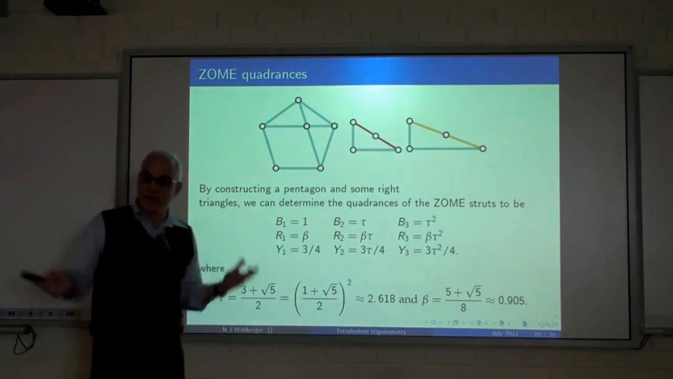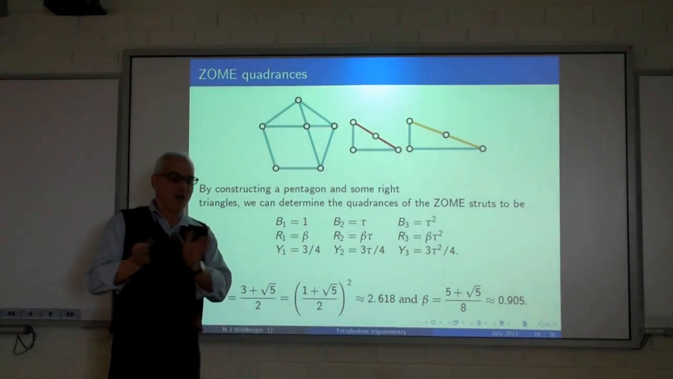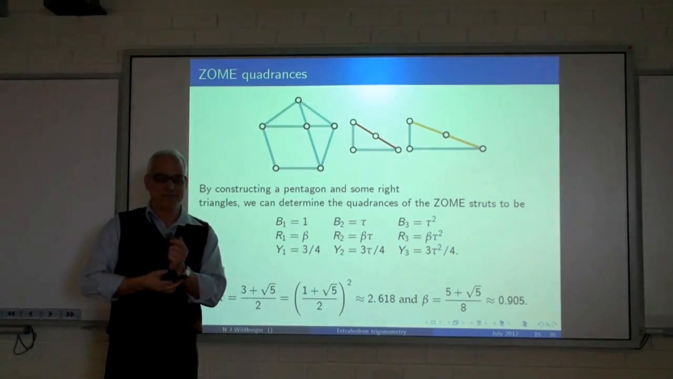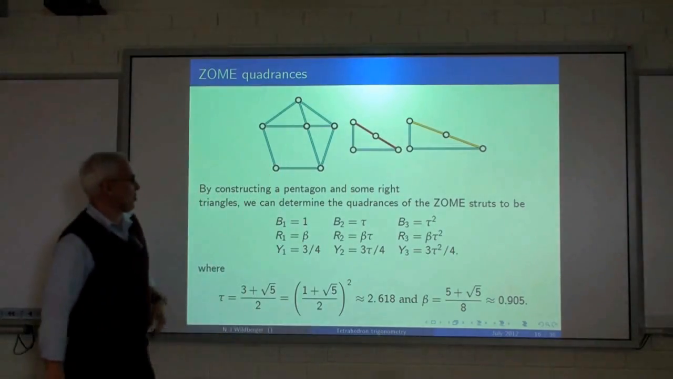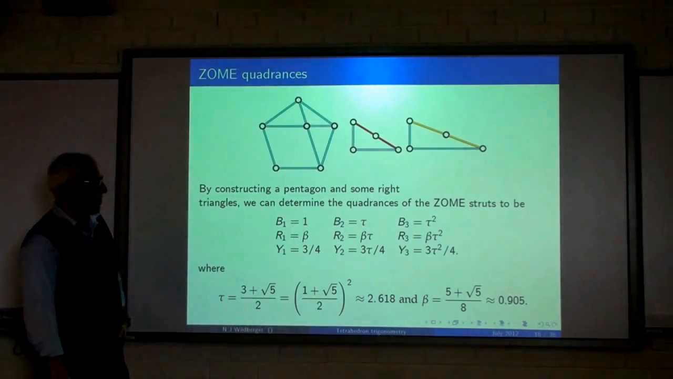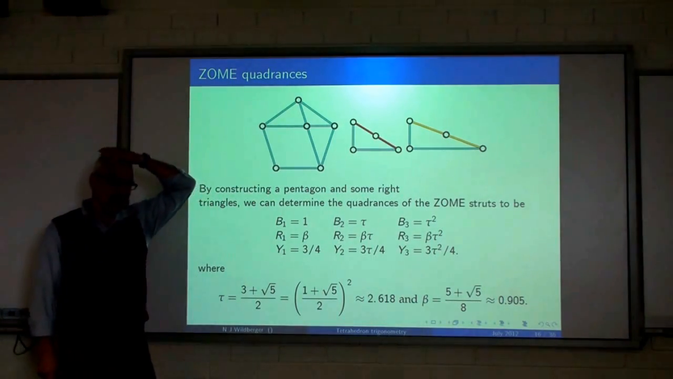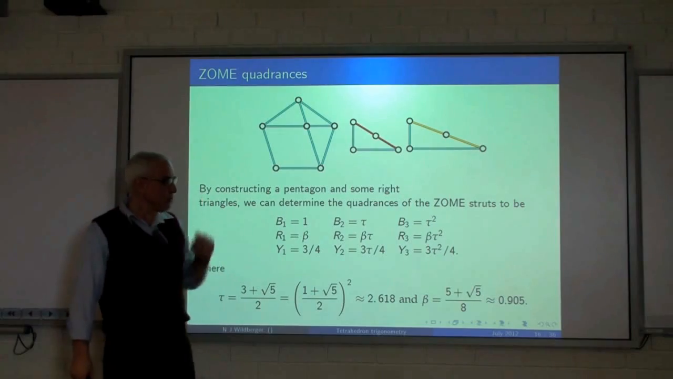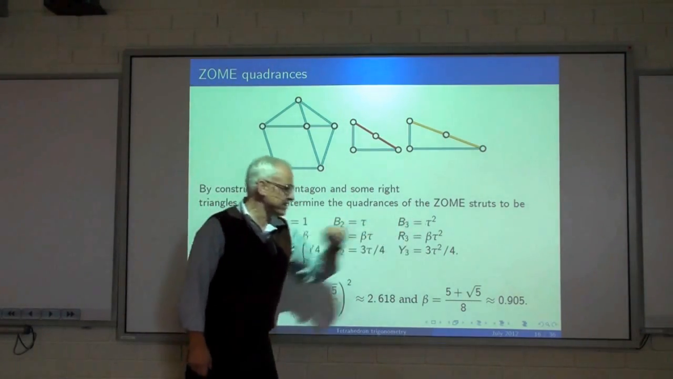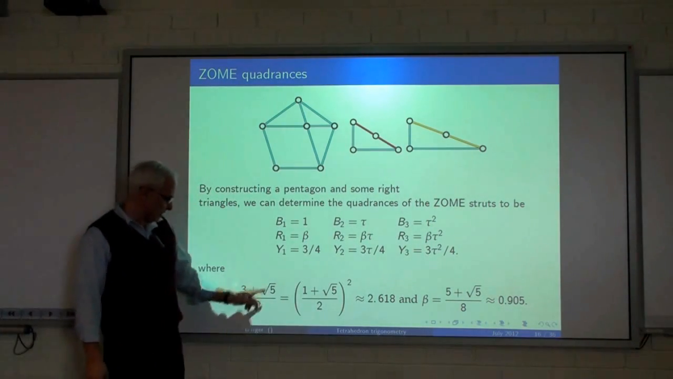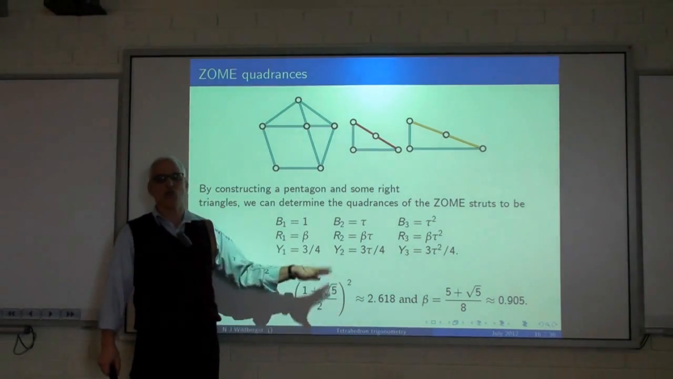So what we're going to do is figure out the relationships between all the struts and all the spreads that we can possibly make. First we build a pentagon, and we can build 2 right triangles, and just by staring at those, and if we know the relations in a pentagon, we can figure out that we can normalize the quadrances of the 3 blue struts so that the smallest one is, say, 1, and the next one is tau, and the next one is tau squared. What is tau? Tau is (3 plus root 5) over 2, which is the square of (1 plus root 5) over 2. That's the square of the golden ratio.